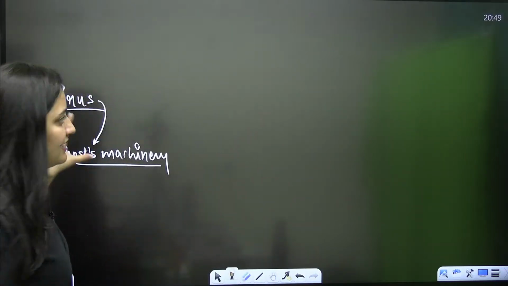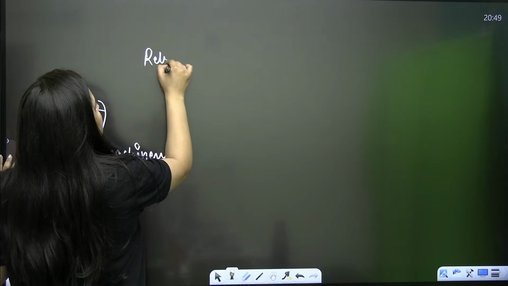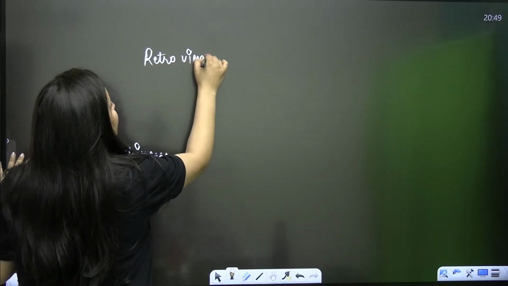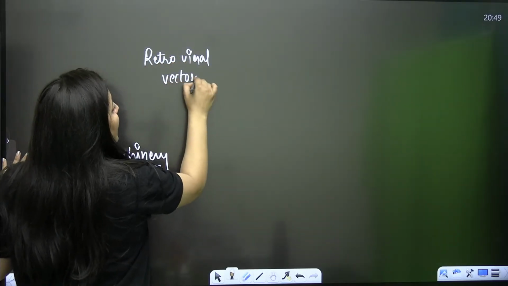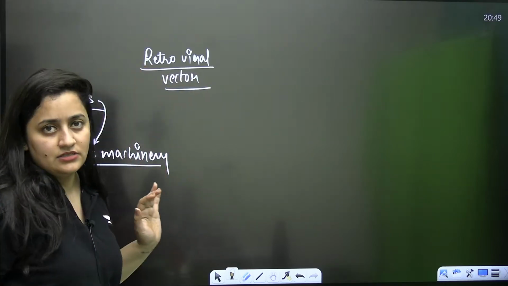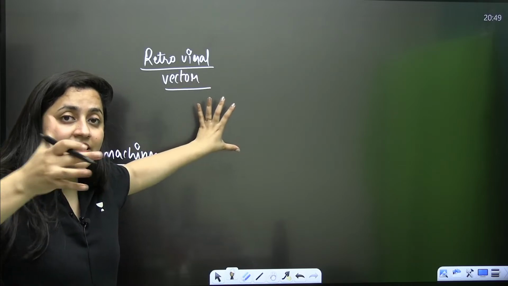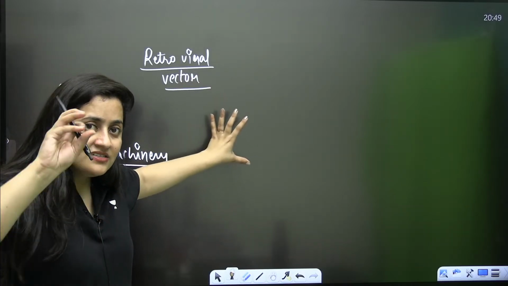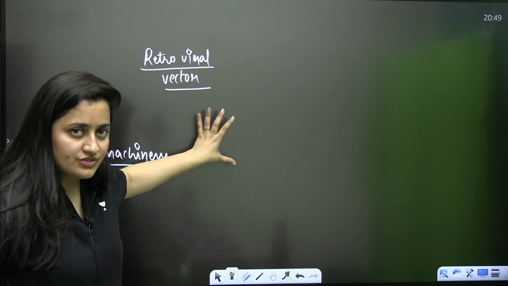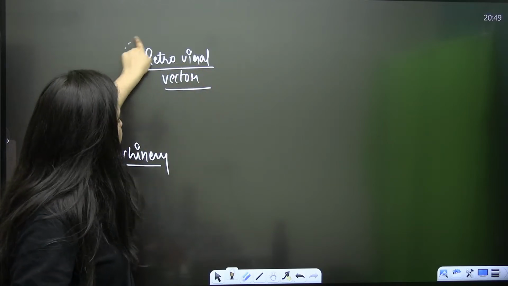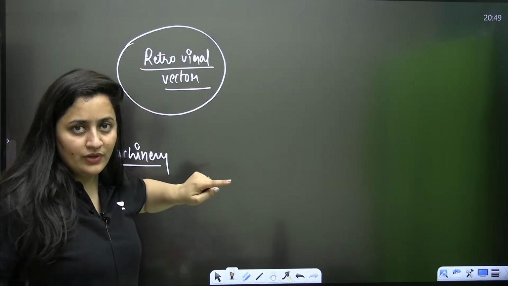So here in this technique, what was done? A retrovirus was used. A retroviral vector was used. And you know how to use such vectors. You know that a retrovirus means a virus having RNA as a genetic material, and this virus will insert its genome into the host's DNA. So in the case of this retroviral vector, what will be done?